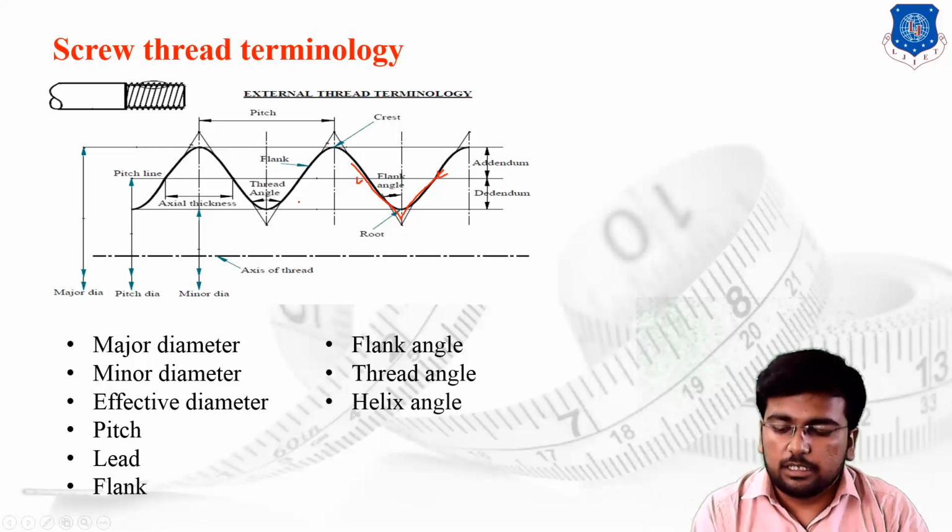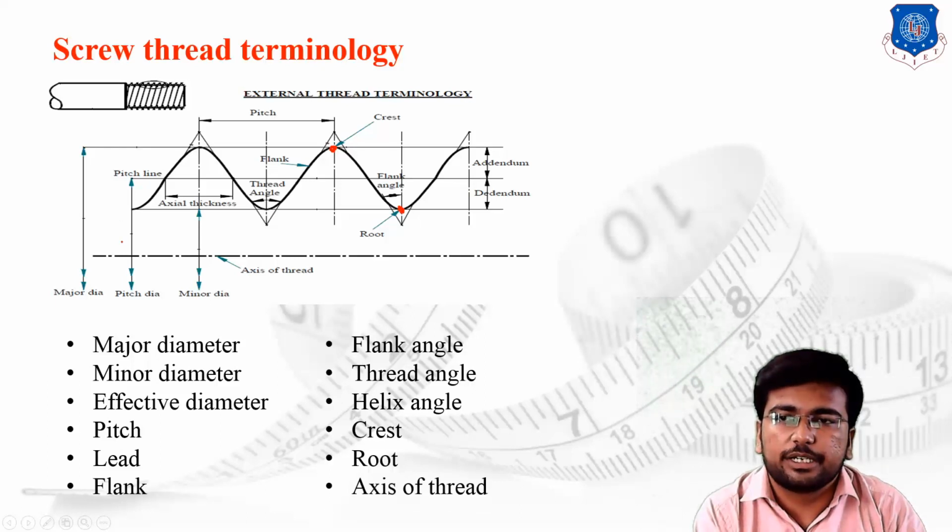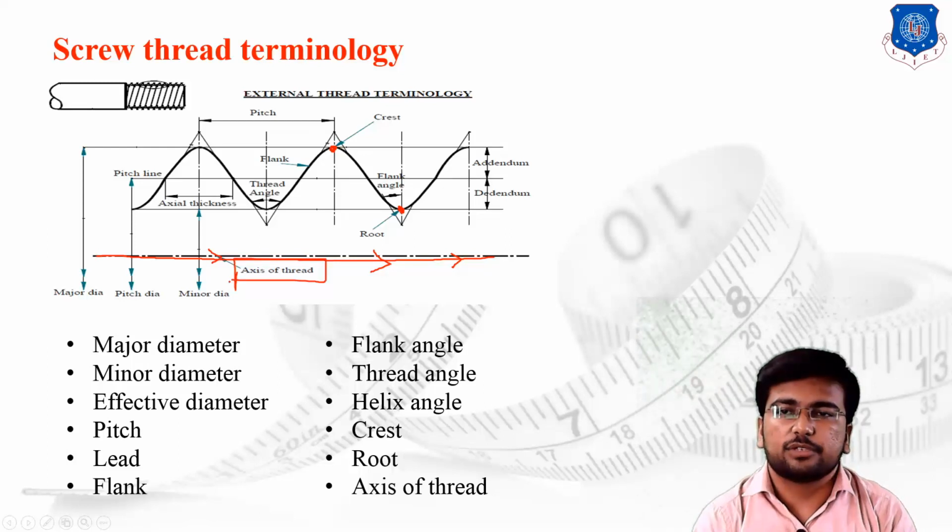Then the helix angle: the angle generated by the helix of the groove with the axis of the thread is known as the helix angle. Crest: the topmost point of the material profile is known as the crest. Root: the bottommost point of the material profile of the thread is known as the root. And the axis of the thread is the horizontal line which shows the symmetry on both sides of the profile, and all the dimensions are measured from the axis of the thread.